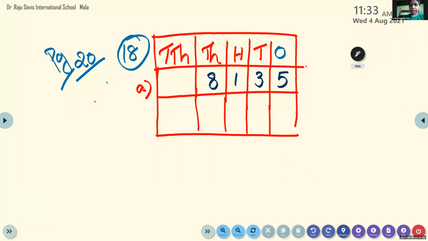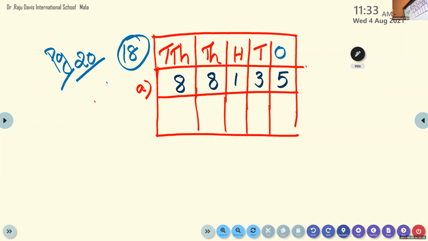And 8 in the ten thousands place. So children, it is very easy. If you draw the place value chart, you will not make mistakes. Otherwise, if you write the numbers in different places, your answer will be wrong.